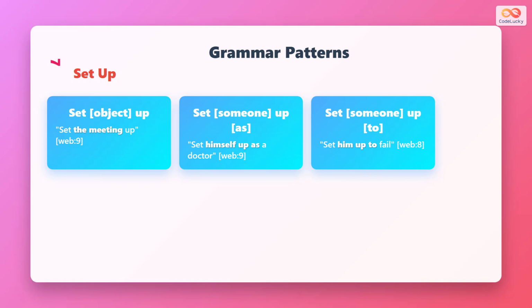Set the meeting up follows the object between set and up. Set himself up as a doctor uses a reflexive pronoun plus role. Set him up to fail prepares someone for negative results. Object placement varies by pattern but meaning stays consistent.